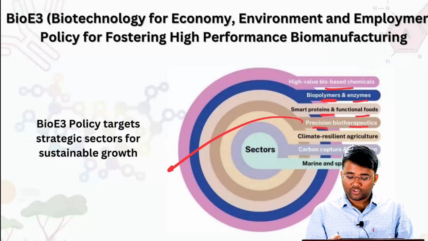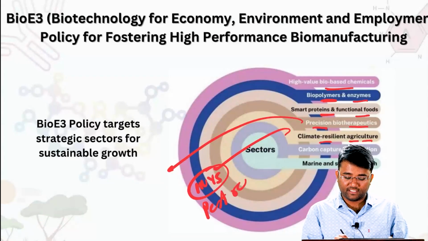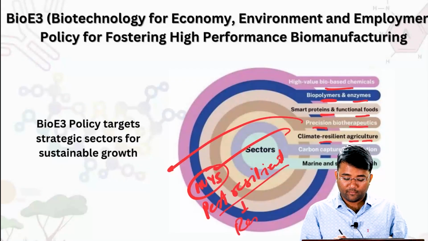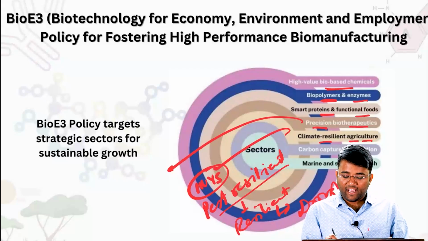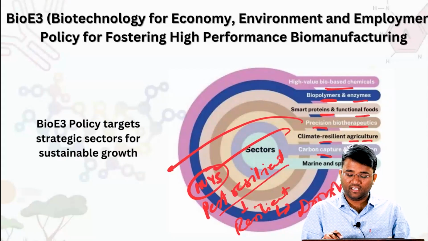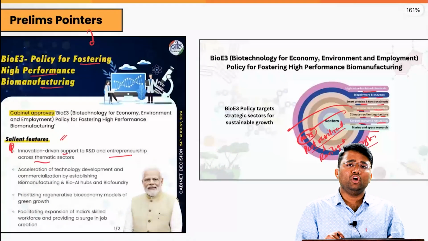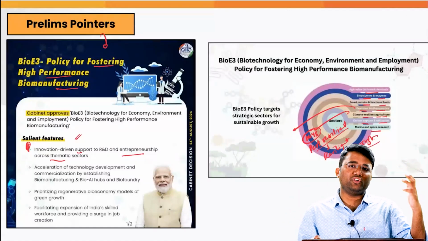That are coming. Also climate resilient agriculture to ensure that high yield variety seeds are coming. The pest resilient variety of seeds are coming. The seeds which are resilient to various climate change related events that are happening, for example droughts, etc. And then carbon capture and utilization, that will help in ensuring that India achieves its target of net zero by 2070, and marine and space research to ensure that the fisheries sector and overall space exploration etc.